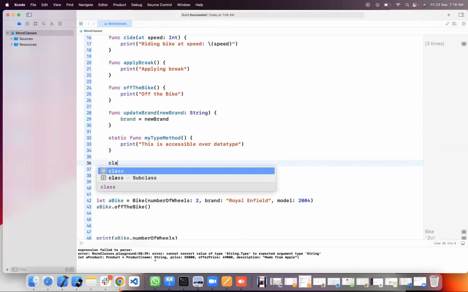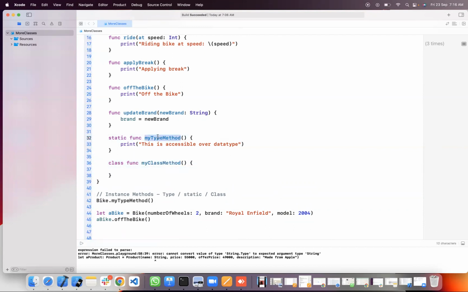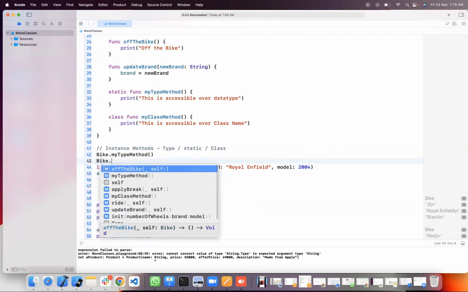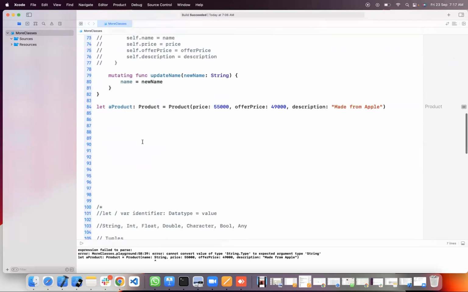You can also write it by using class, I guess. Let me see. myClassMethod. The name is whatever you want. This is accessible over type only, via the class name. Same thing, just the keyword is changed. Here, Bike.myClassMethod is accessible. The type methods can be declared in two different ways. One is static keyword, another one is class keyword. Hope this is clear.